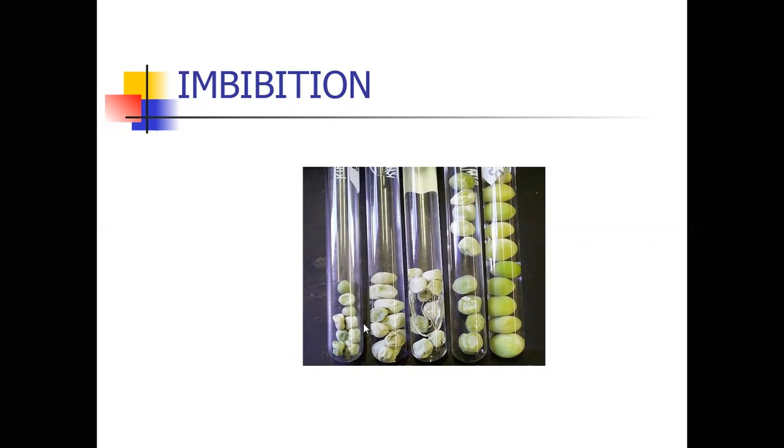So here is the imbibition experiment. We take dry seeds in a test tube and pour water onto the seeds. Before pouring water, the seed length and size are observed. Then after 1 or 2 hours, the seeds are enlarged in size. How did they enlarge? By the imbibition mechanism. What is imbibition? The water absorbing capacity of plant cells is called imbibition. The seeds are also part of the plant, so they easily absorb water by imbibition. This is the first experiment explaining imbibition.